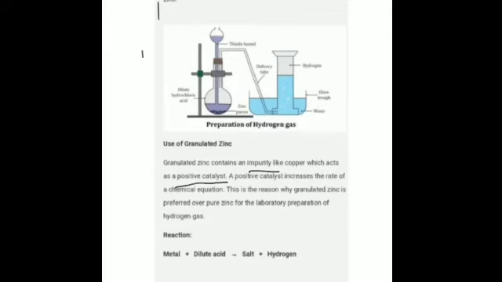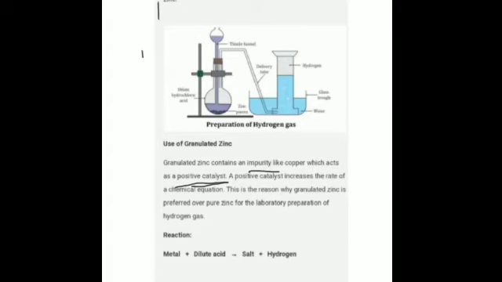A catalyst is a chemical compound which alters the rate of a chemical reaction without itself being consumed or changed at the end of the reaction. So here the copper present in granulated zinc as an impurity acts as a positive catalyst, that is, it increases the rate of the reaction. With zinc and hydrochloric acid, zinc chloride and hydrogen gas are formed. If it is sulfuric acid, then the corresponding salt, zinc sulfate, is formed along with hydrogen gas.